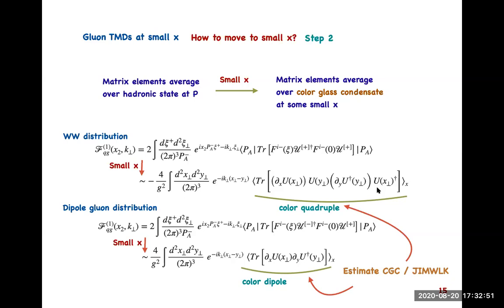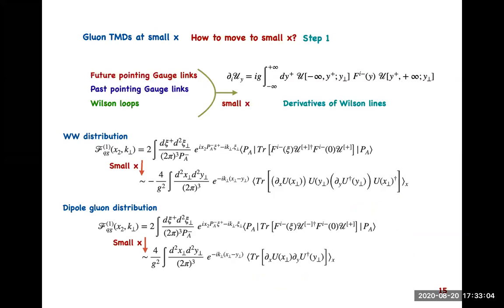Here I wanted to put a comment that if the operator doesn't involve future pointing or past pointing gauge links, then I don't know how to modify the operator in this form and utilize it.